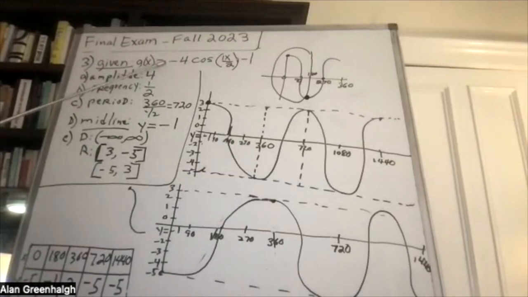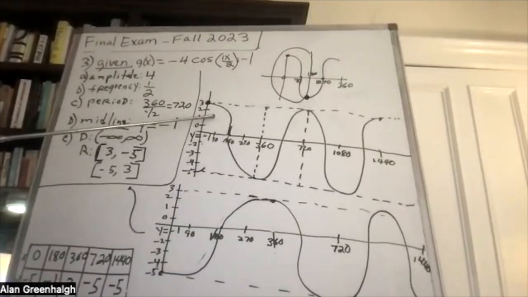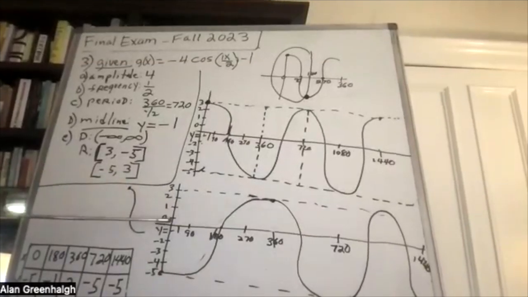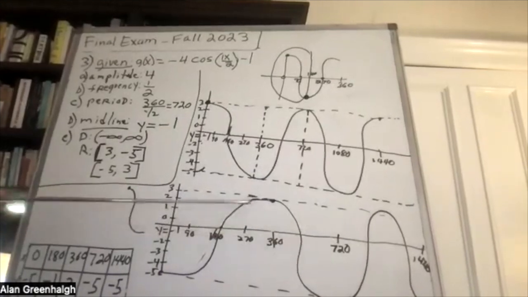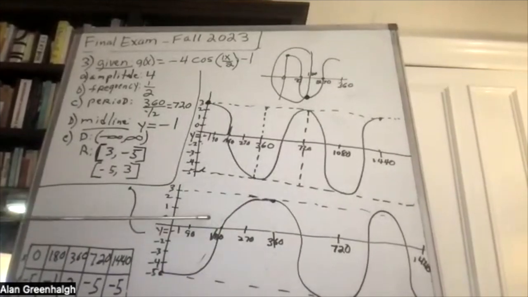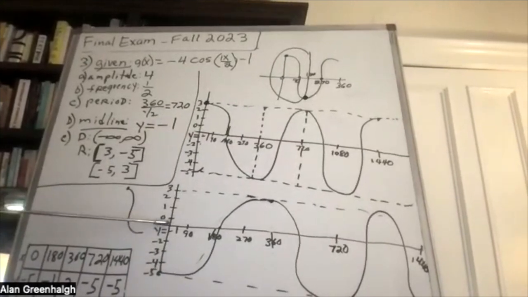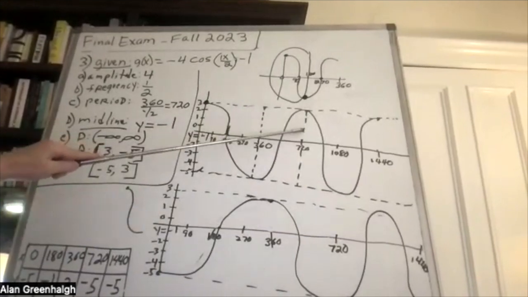I'm doing the reflection of a regular graph, reflected on the midline, not the x-axis, because the x-axis is a different line. It's reflected on the midline y equals -1. And you can see how that works from here.